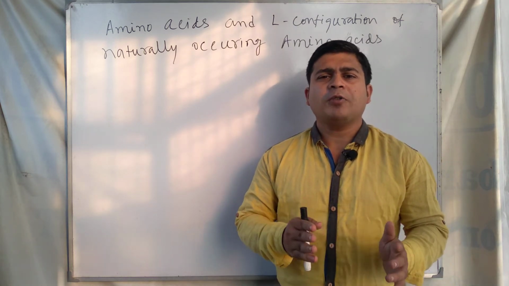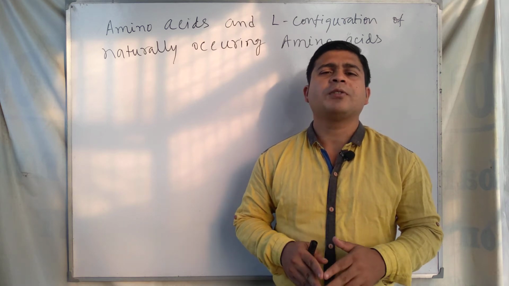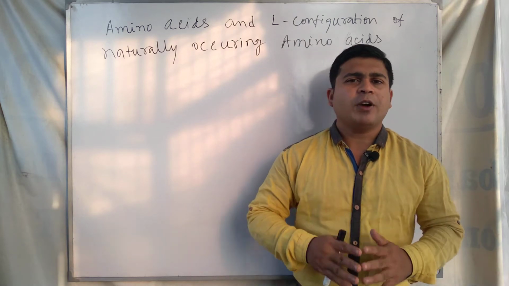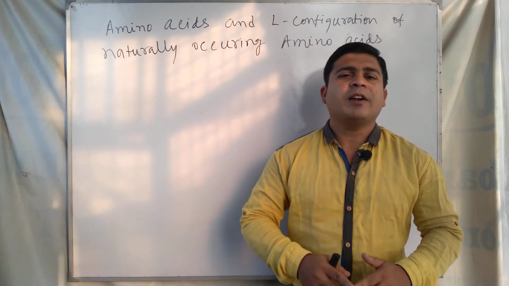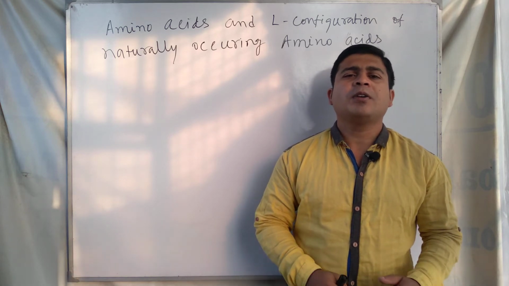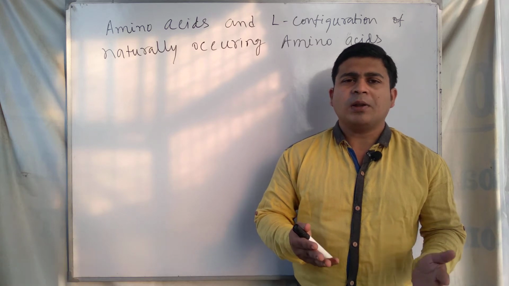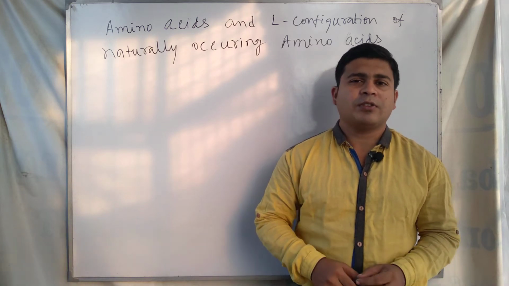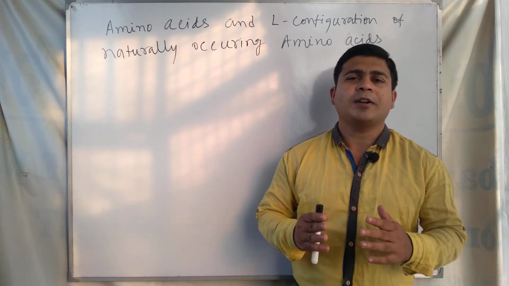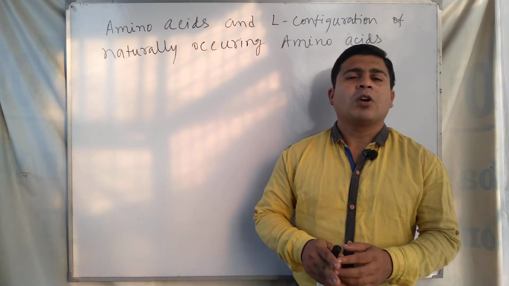Generally, all naturally occurring amino acids are in the L configuration. So in this video lecture we discuss what amino acids are, the configurations of amino acids, the general formula of amino acids, and the alpha, beta, gamma classification of amino acids. So watch this discussion up to the end and understand the full topic of amino acids and their configuration.